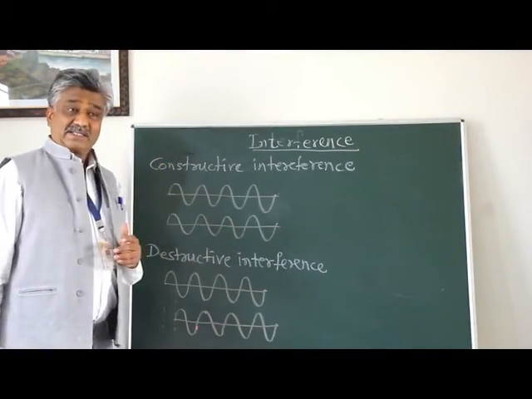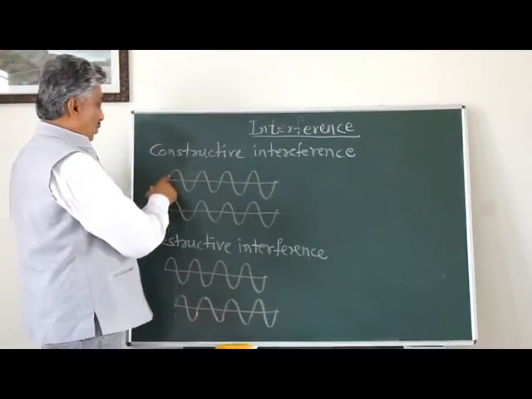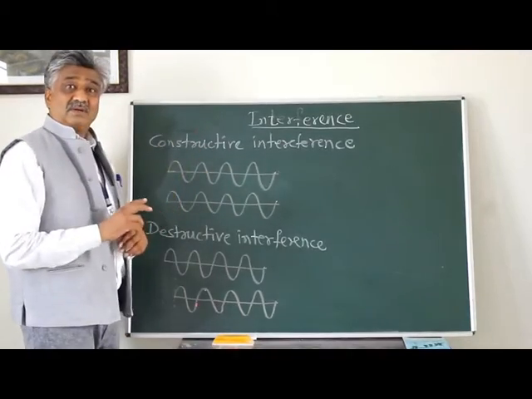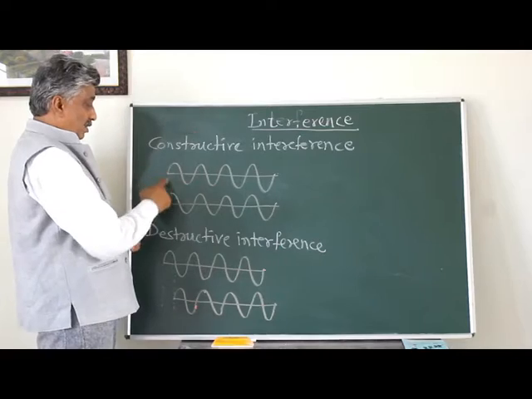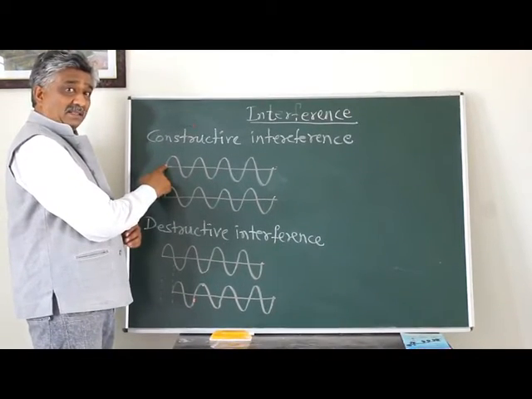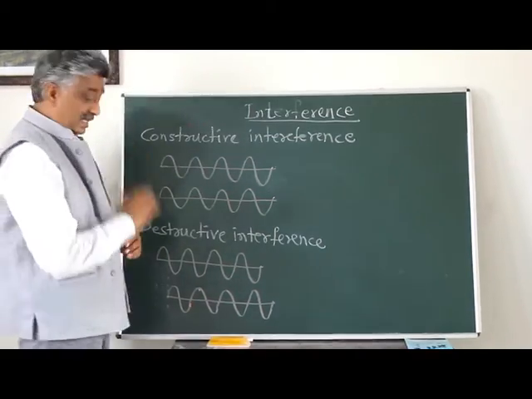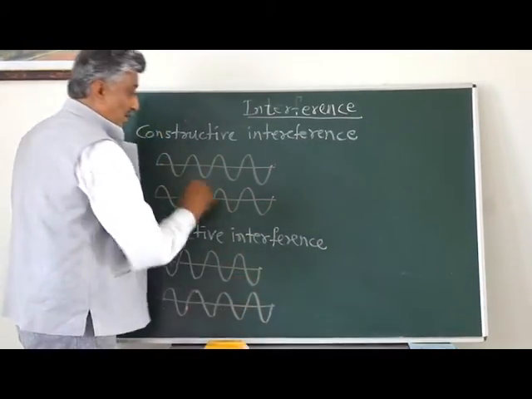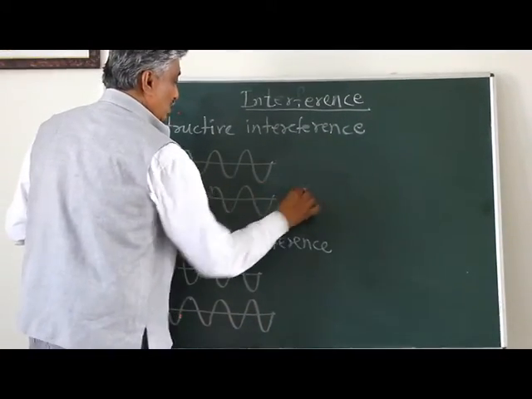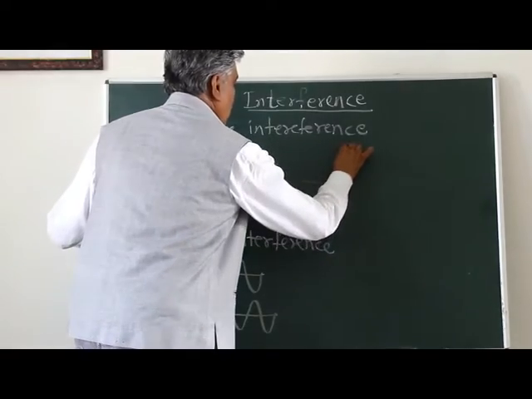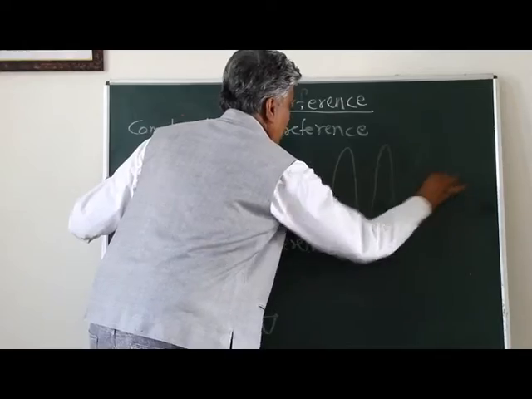In constructive interference, the two waves we are considering both have the same wavelength, meaning monochromatic waves, and in this case the phase difference or path difference is 0. If they superpose on each other, what will happen? After superposition, the resultant wave will be of maximum intensity, or we say maximum amplitude.